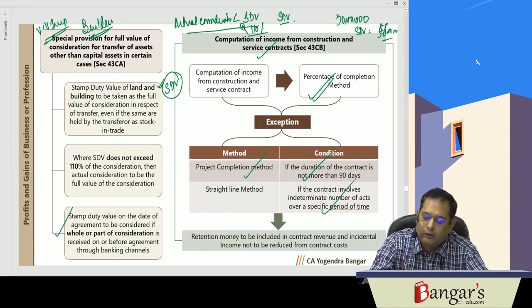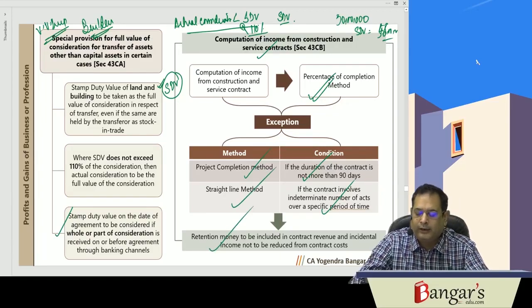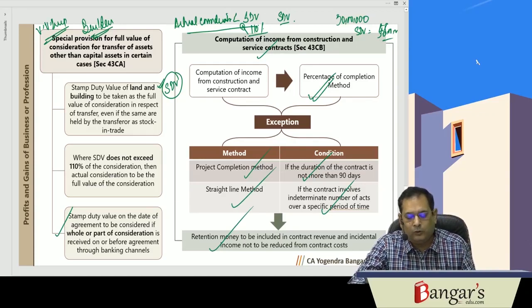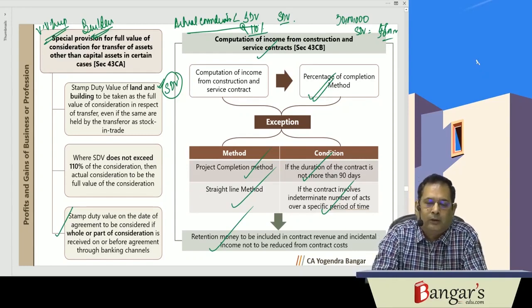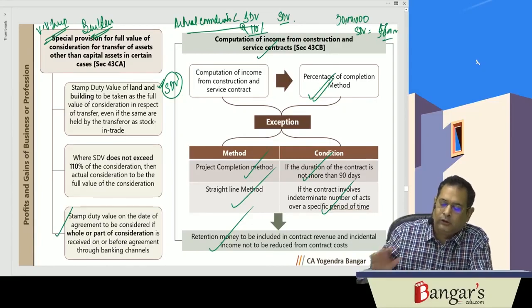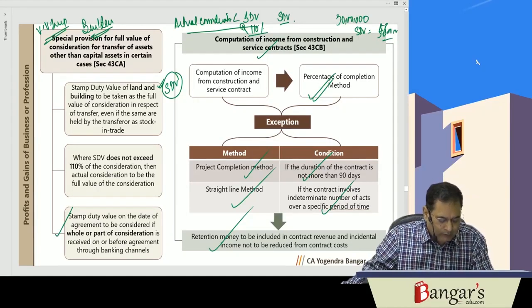In case of a contract involving an indeterminate number of acts over a specific period of time, the straight line method will be used. Retention money will be included in contract revenue, and incidental income will not be reduced from the contract cost. So this has been provided in section 43CB.